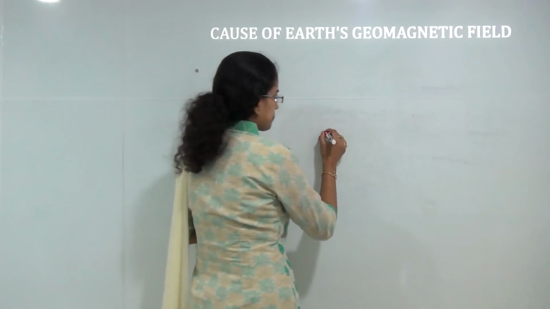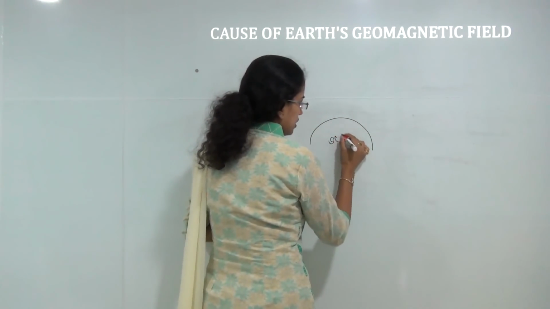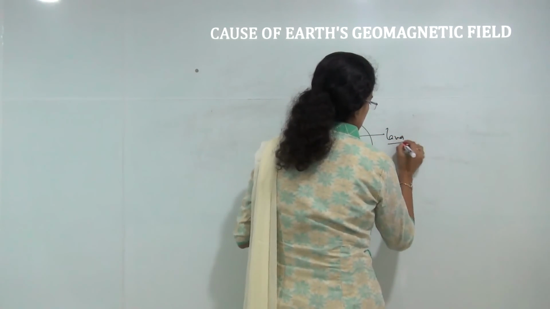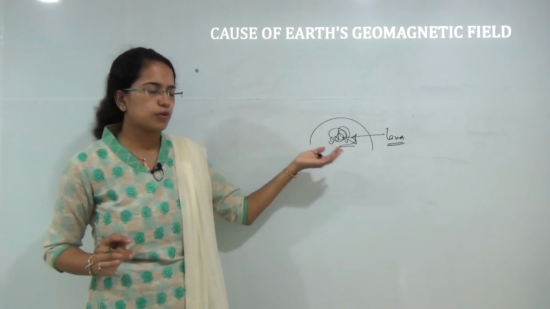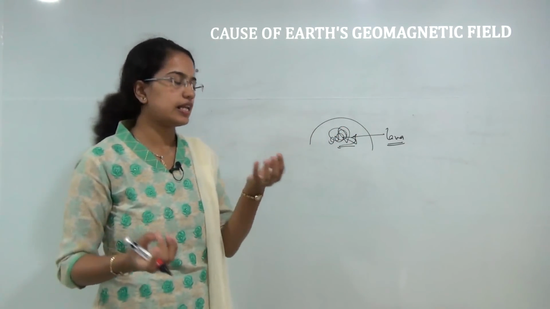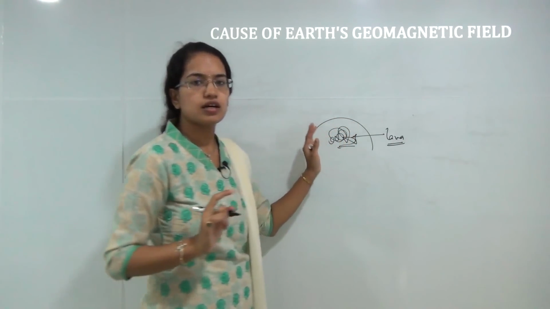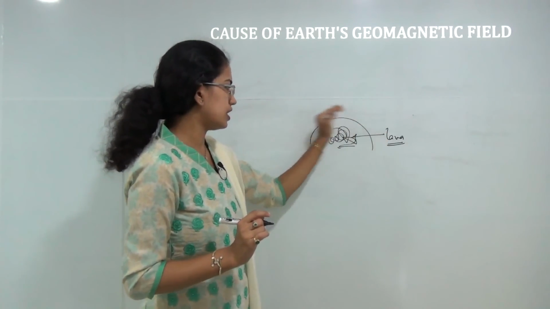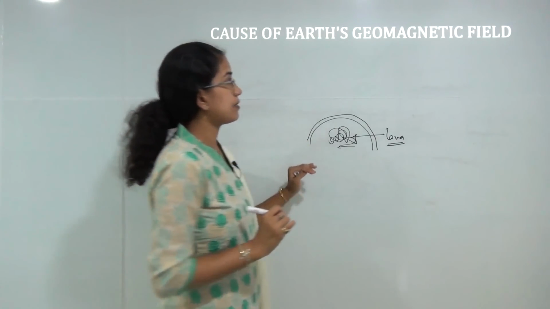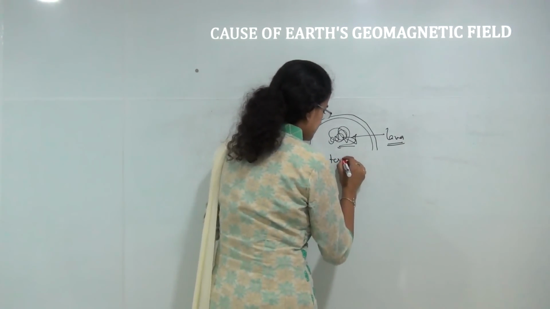So if I say you have this as the exterior of the earth, the interior of the earth has hot molten lava, and this hot molten material or magma is constantly generating some electrical impulse, and that is affecting the existence on the crust, or the outer surface of the earth. So one of the primary causes of the geomagnetic field is the interior of the earth.